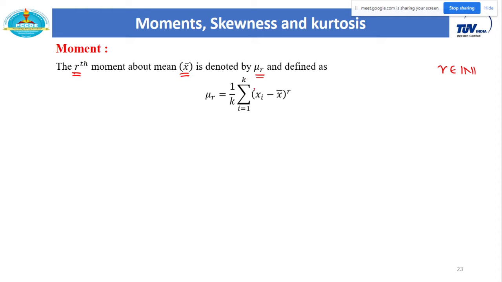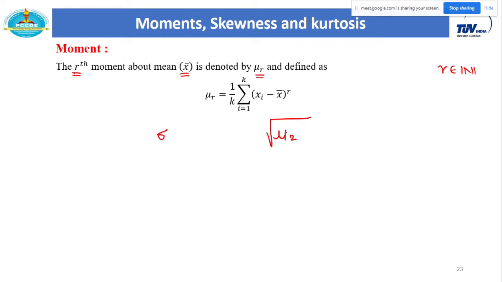From this definition, can anyone tell me what is the relation between standard deviation and mu2? What is the relation between standard deviation and mu2? Yes, if I put r equal to 2... No, they are not equal, it is the square root of variance.